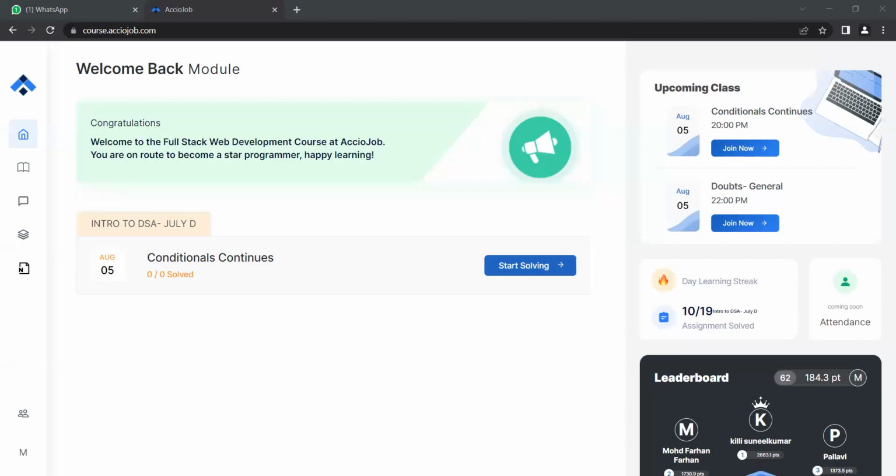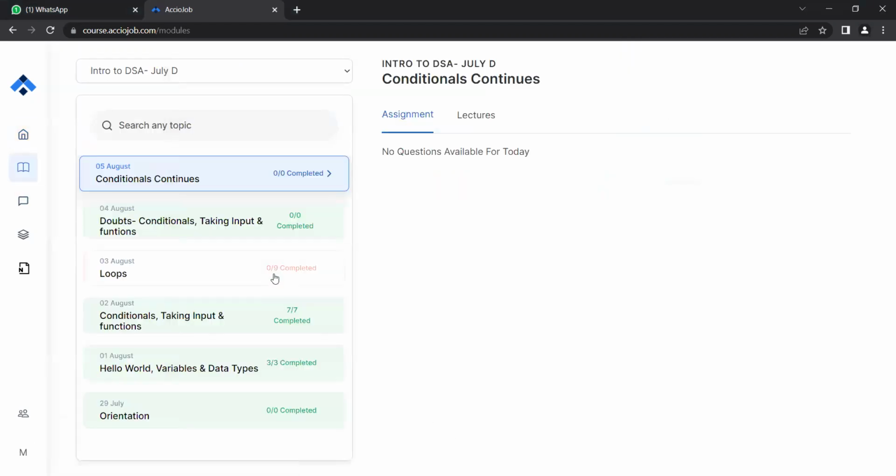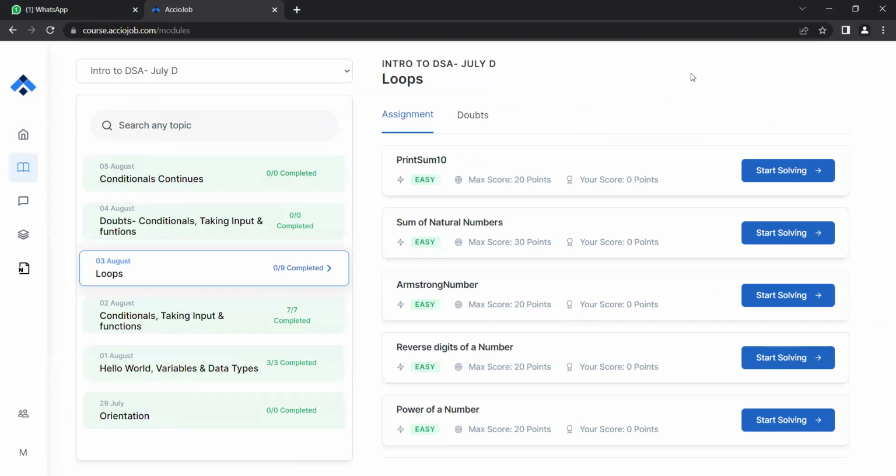So let's start with today's assignment. Let me share my screen once. Please let me know if the screen is visible. Cool. So we will be going with the loops assignment for the day, and in the loops assignment we will be completing these questions.